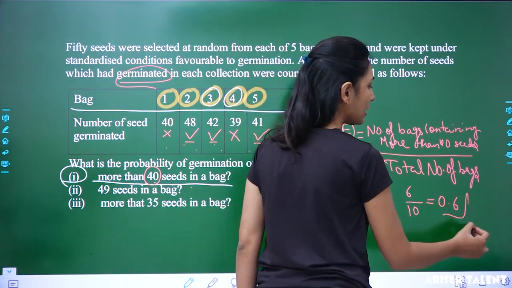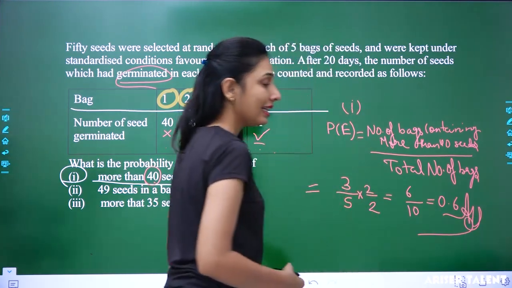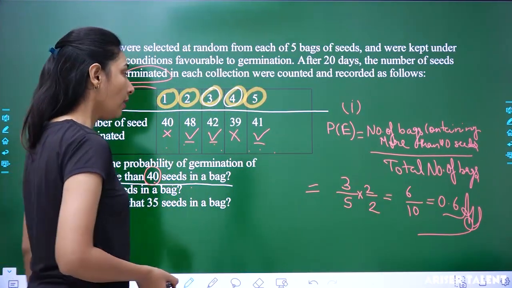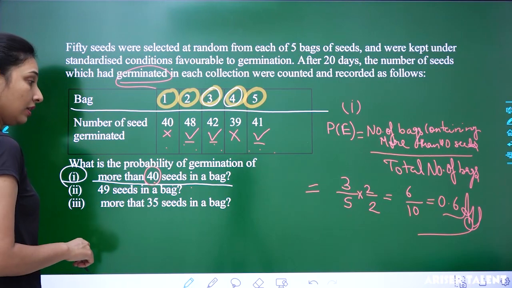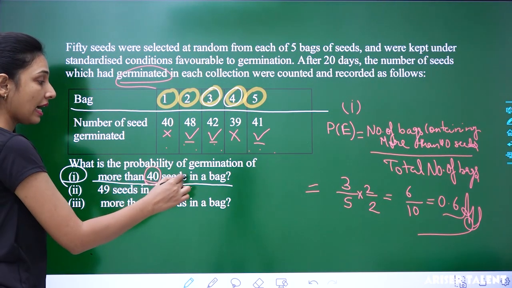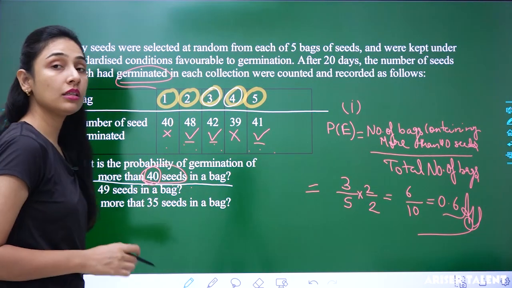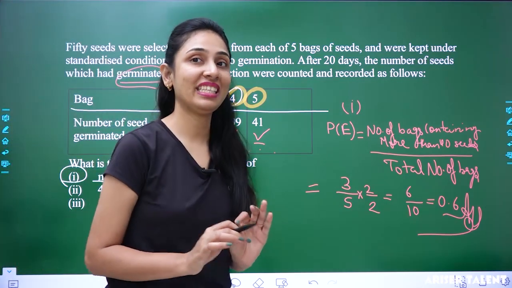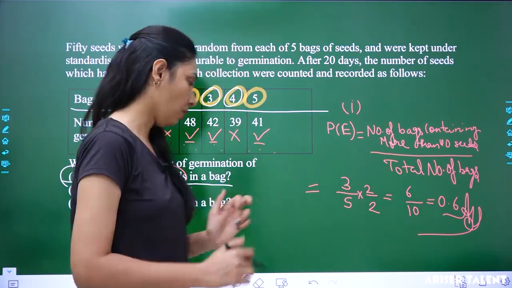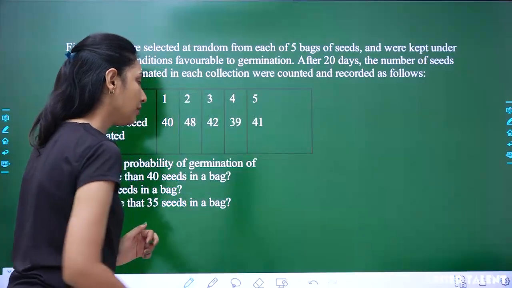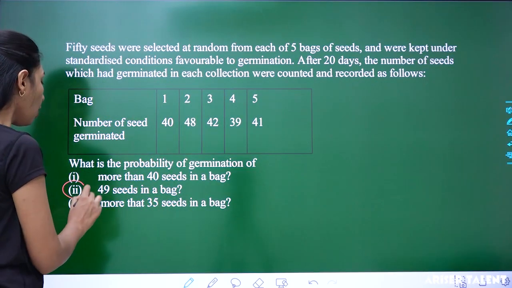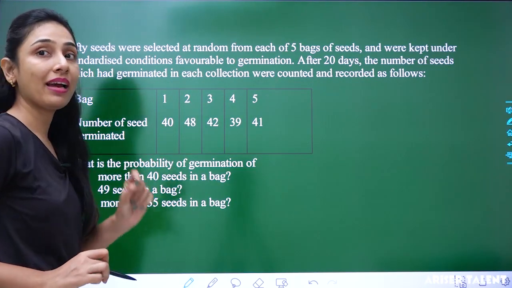There is 0.6 probability of getting a bag having more than 40 seeds that have germinated. Understood? Now the next part of this question: 49 seeds in a bag.